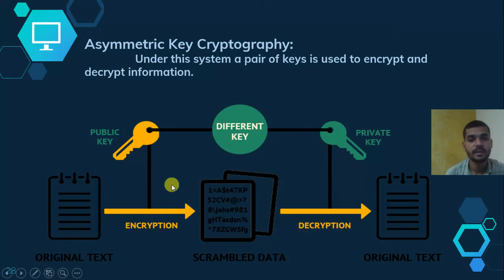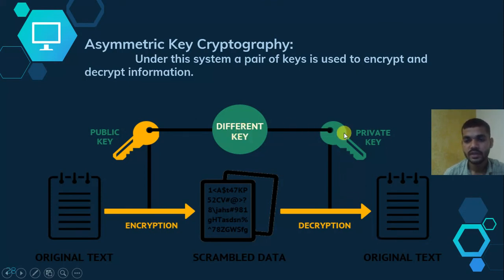So here is what happened. Here is the sender, here is the receiver. Original text here, and original text here. The sender sends his information encrypted, he encrypts his information by the public key, and here they use different keys.